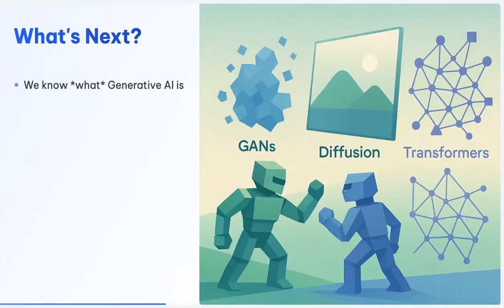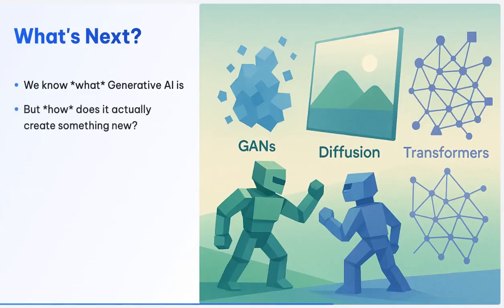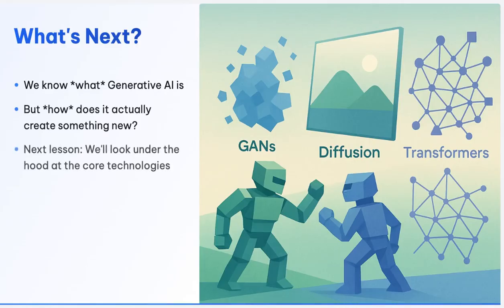So, we now have a clear understanding of what generative AI is, how it differs from traditional AI, and where it fits in the broader landscape. But the biggest question remains: how does a machine actually learn to create something entirely new? In our next lesson, we'll take a look under the hood at the core technologies and ingenious analogies that explain how these creative machines actually work.